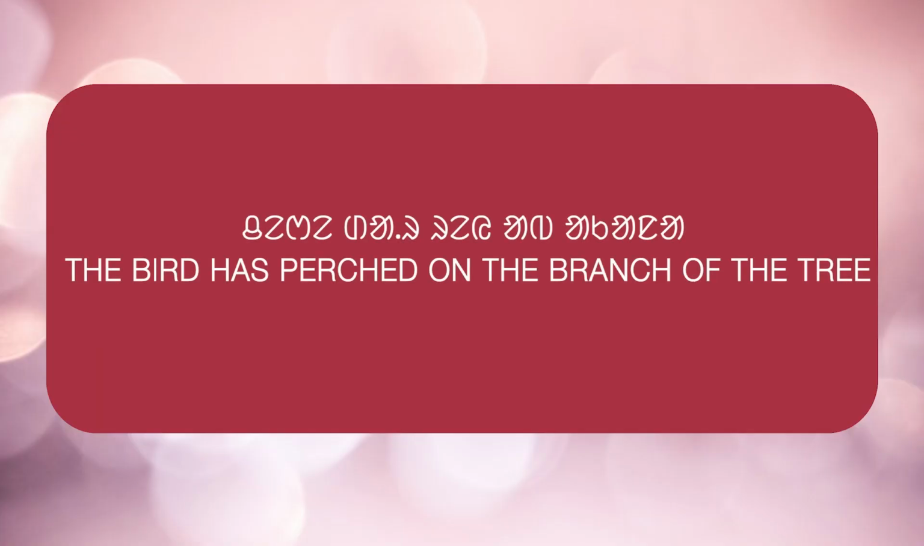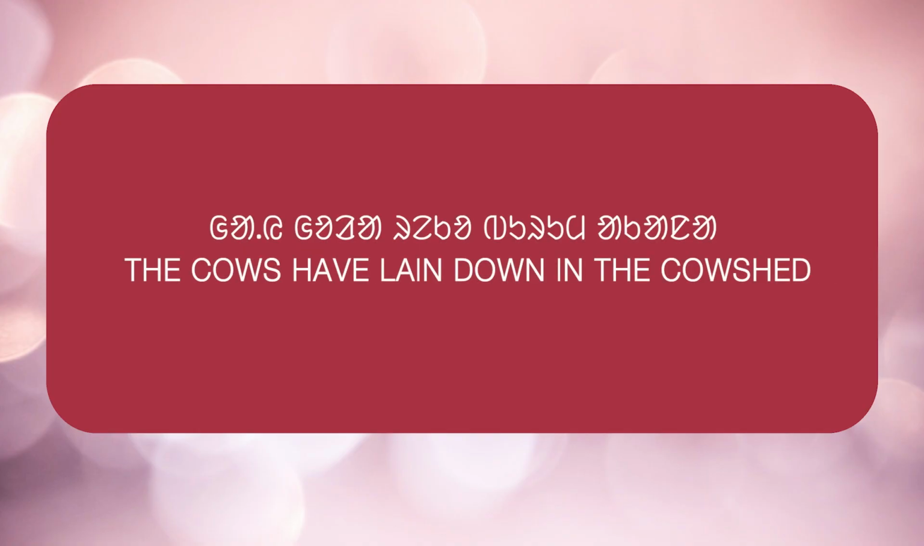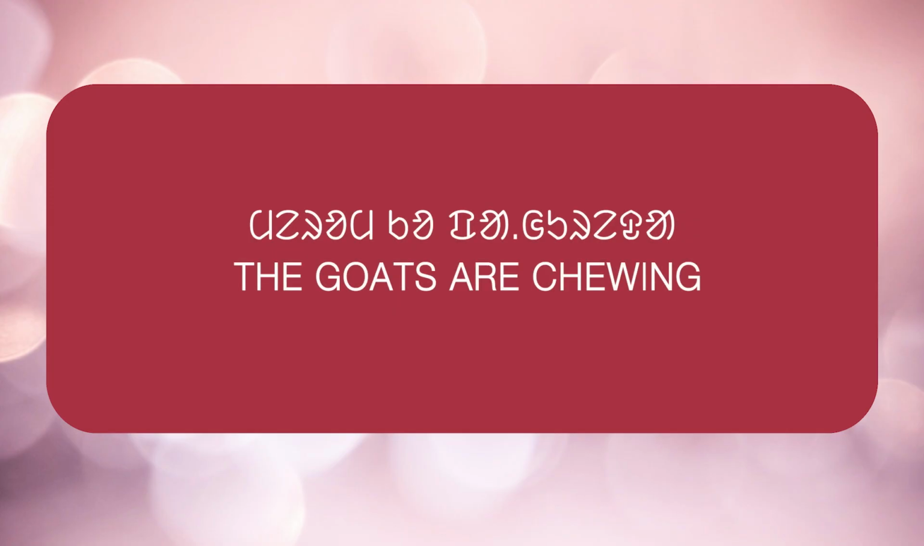Chere der ab akana, which means the bird has perched on the branch of the tree. Gai goda reko burumakana, which means the cows have lain down in the cow shed. Merom ko pagudada, which means the goats are chewing. Now look at these sentences carefully one by one and observe them.